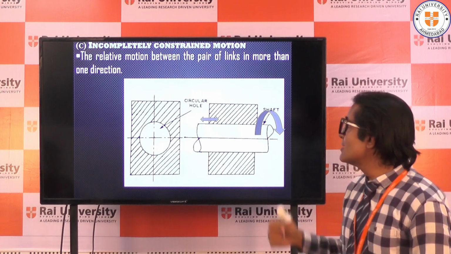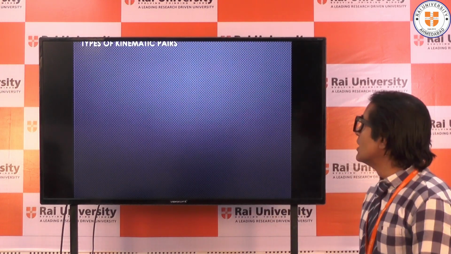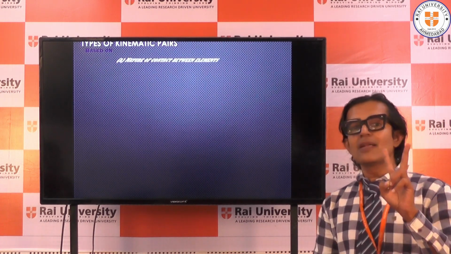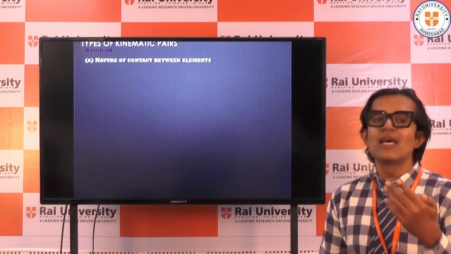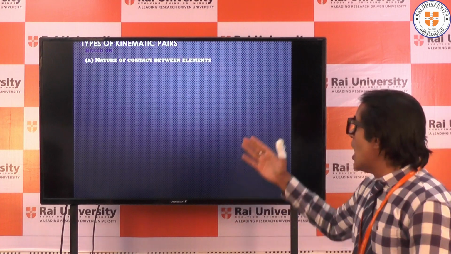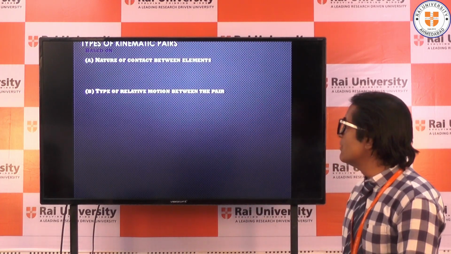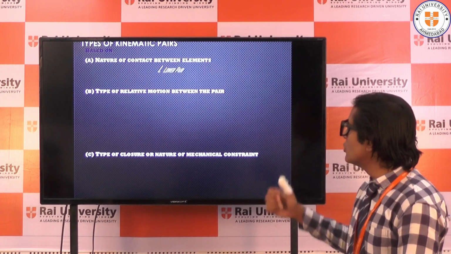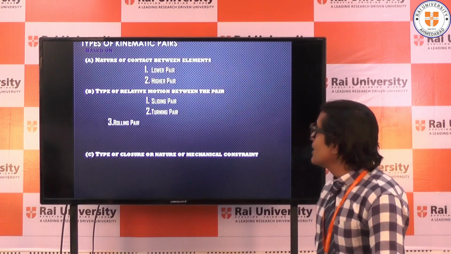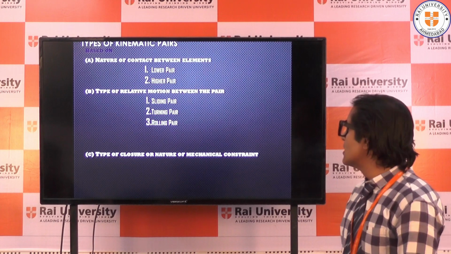Moving further, let us see another terminology which is regarding the types of kinematic pairs. I told you already that when two links are connected in such a way, then they'll be called a kinematic pair. Let us do a broad classification of kinematic pairs. According to nature of contact, there are two types. According to type of relative motion, there are 5 types, and according to type of closure, there are again 2 types. You can see that the broad classification of kinematic pairs is done.